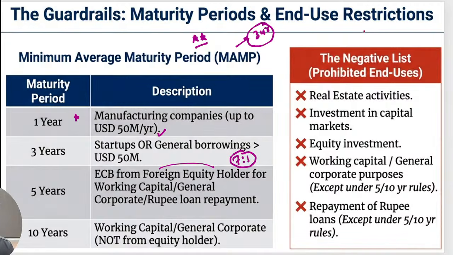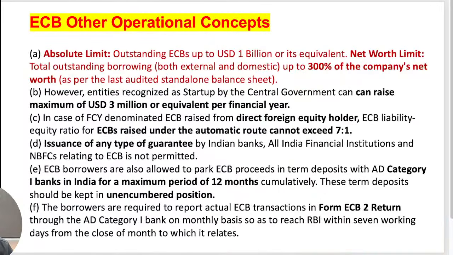Now, when it comes to the negative list, meaning where you cannot use the proceeds, right? If you are raising funds from ECB, you cannot use that money for real estate activities, investment in capital market, and equity investment. So these are the areas for this one, right? This is something a bit important, so please do remember this.